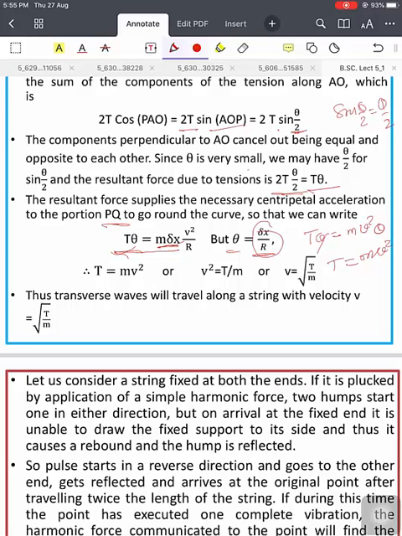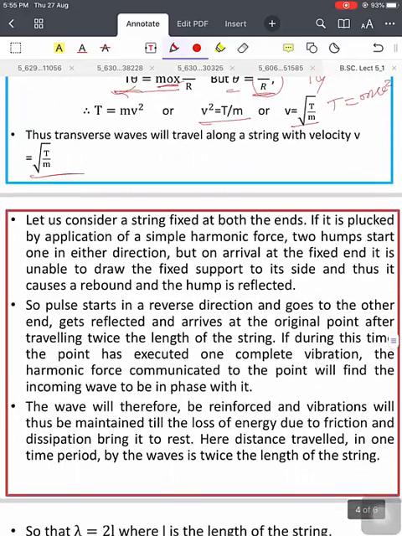So v square is equal to T by m, or v is equal to under root T by m. Thus transverse waves will travel along a string with velocity v equal to under root T by m.